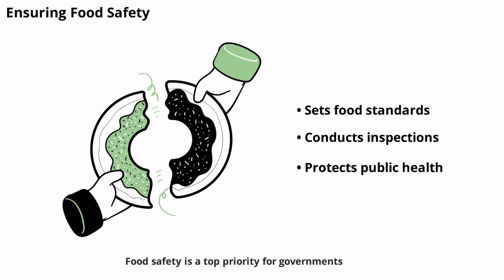Food safety is a top priority for governments. They set standards for how food is produced, processed, and sold. Inspections and regulations help prevent contamination and protect public health. By ensuring food safety, the government builds trust in the food supply.